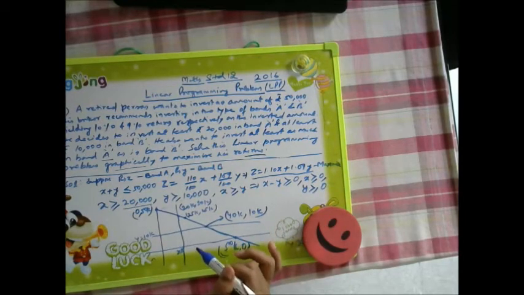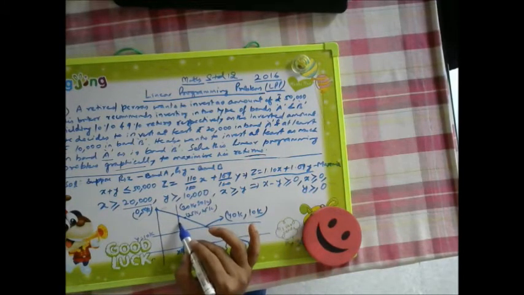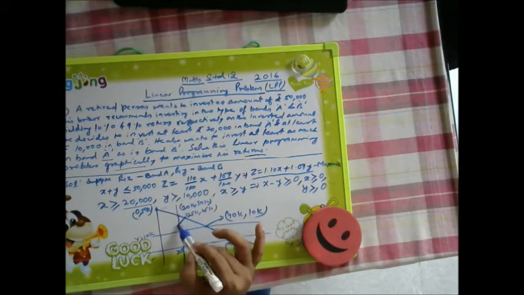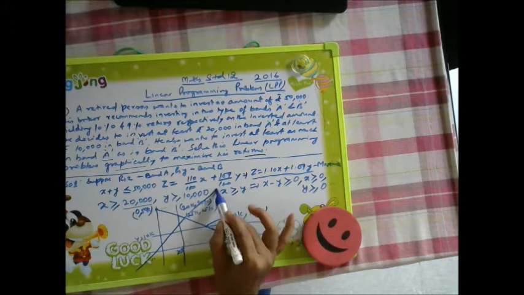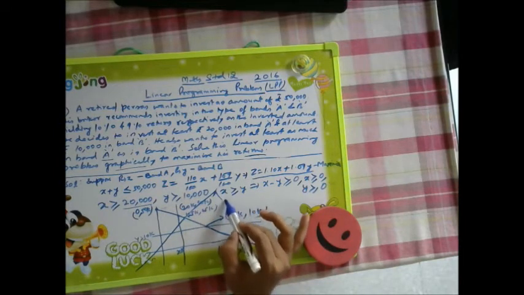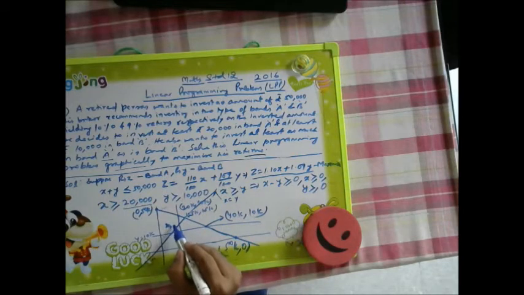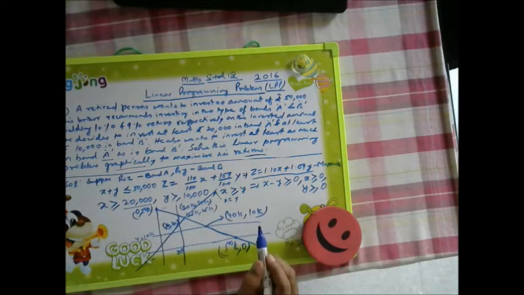And if x equal to 20k, then y also equal to 20k will be there. So somewhere here it will be, 20k, 20k. So like this we are getting a line for x equal to y, and this point is 20k and 20k.